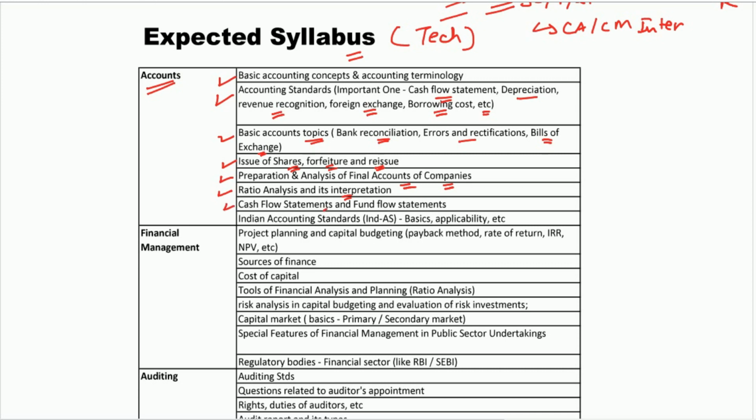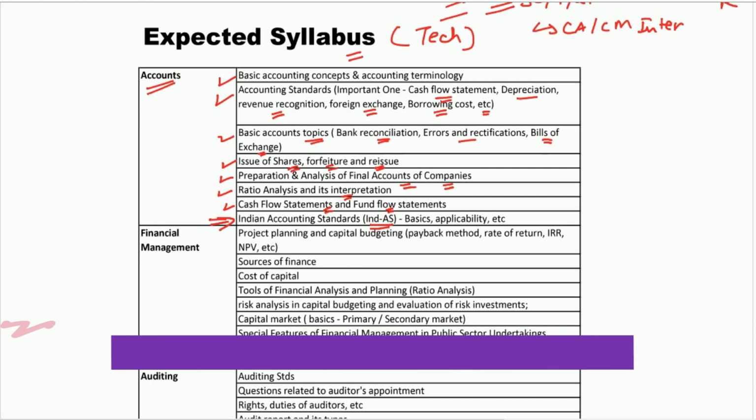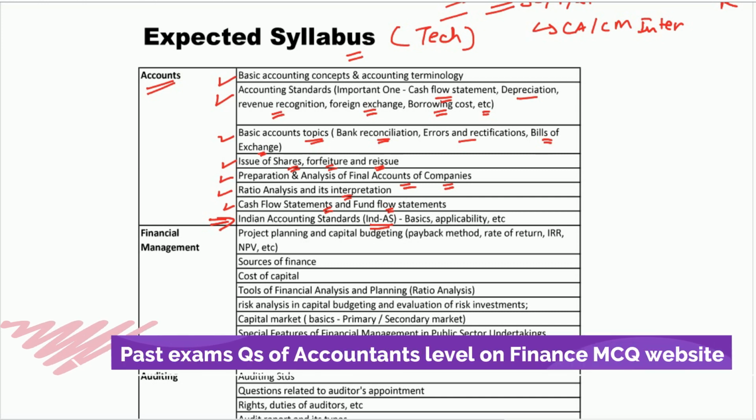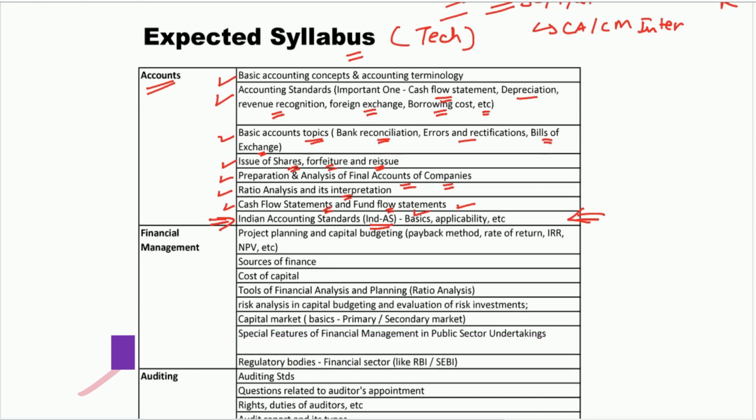Then cash flow and fund flow statements, so questions can be asked from this. Then the important one here is Indian Accounting Standards, that is your Ind AS. A question can be asked from this. In that you won't be asked in depth. Here they can ask you what Ind AS 101 pertains to, or what the Ind AS for property, plant and equipment is. So like this they can ask questions from this area. I feel these are some of the important topics from accounts that you need to prepare and that can be asked in your exam. There can be more, there can be less, but at least these things you should prepare.